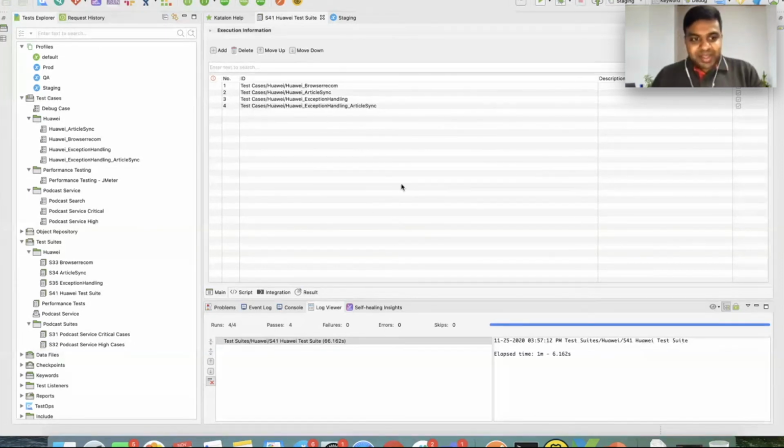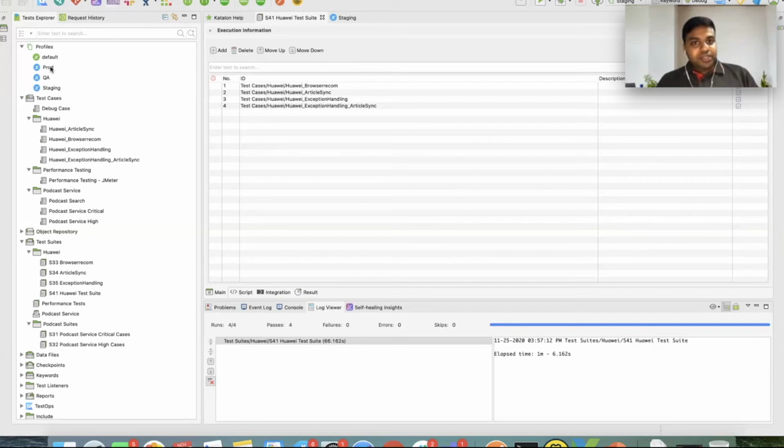Thank you. Okay. So this is an outline of how the Catalan Studio tool looks. I'll take a couple of minutes going through the layout of the tool and then start with the execution of the scenario that we have planned. We have different profiles or environments that we can configure in the tool, wherein we want to run our test cases across multiple environments like QA, staging, and production.